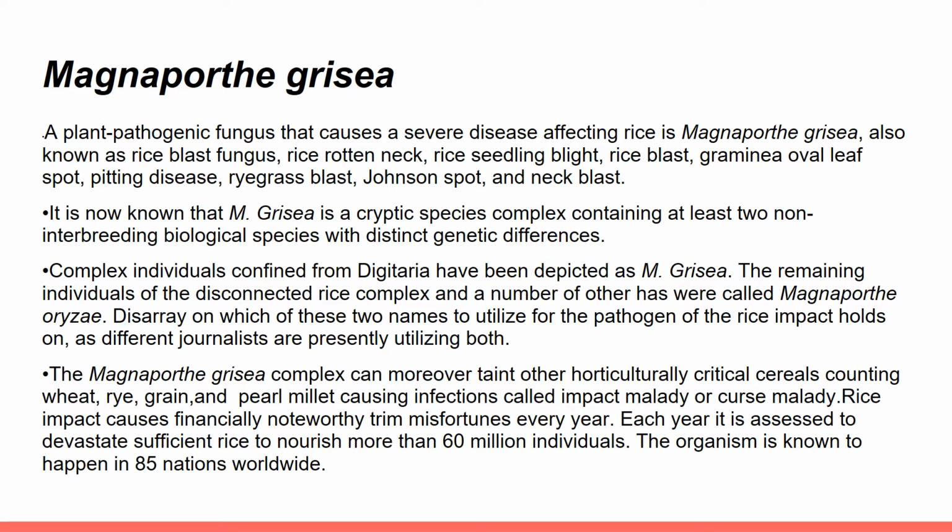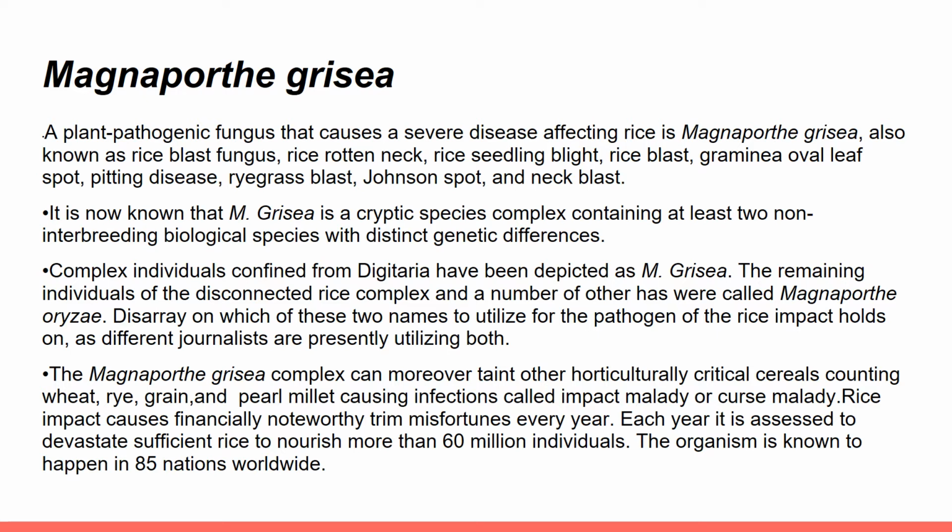Some individuals isolated from Digitaria have been described as Magnaporthe grisea. The remaining individuals of the rice-infecting complex and a number of others were called Magnaporthe oryzae. So there is some confusion between Magnaporthe oryzae and Magnaporthe grisea.